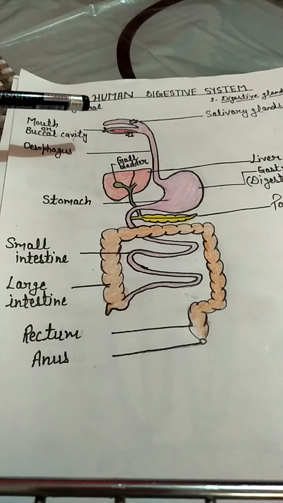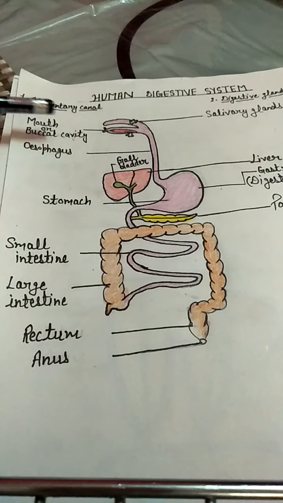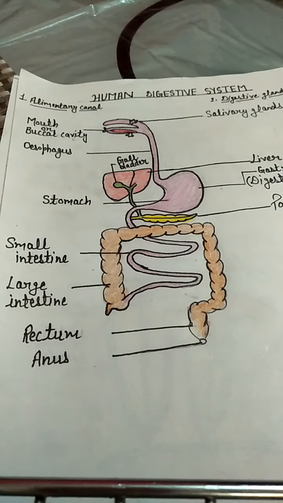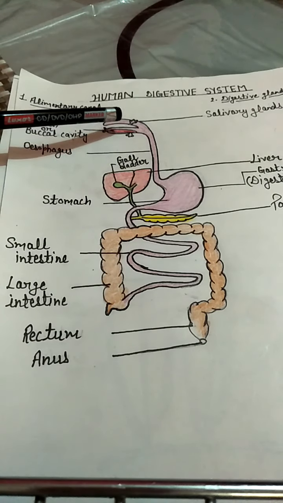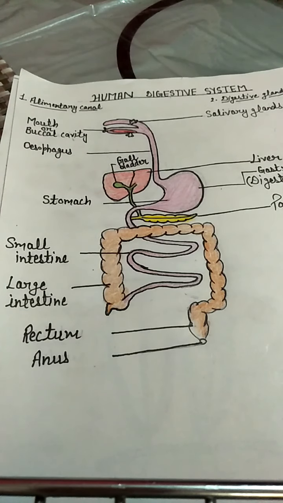Now I will discuss with you the functions of different parts of the alimentary canal. The first part is the mouth or the buccal cavity. When we take in food, it enters the buccal cavity, and in the buccal cavity different parts are present, like teeth, the tongue, and different glands. Three pairs of glands are present, known as salivary glands.